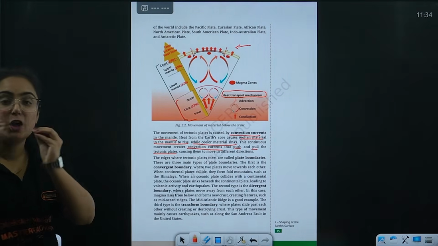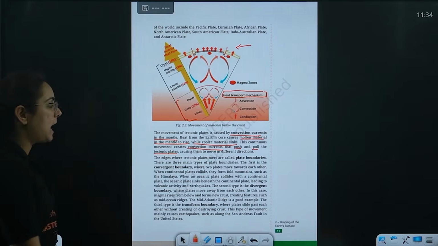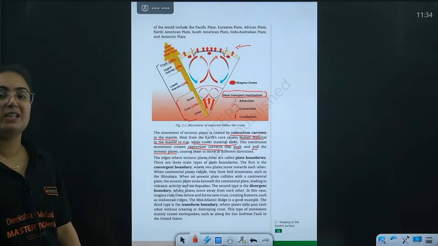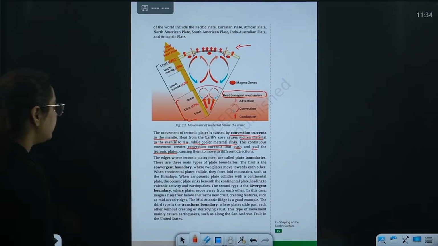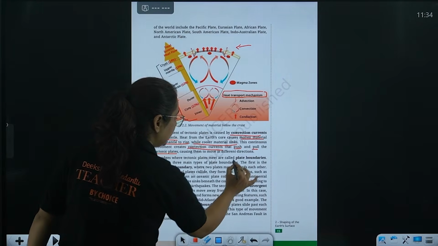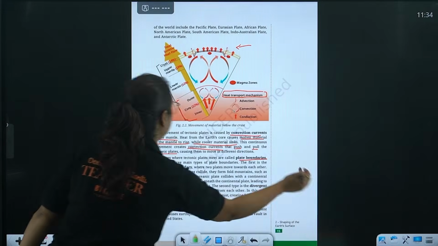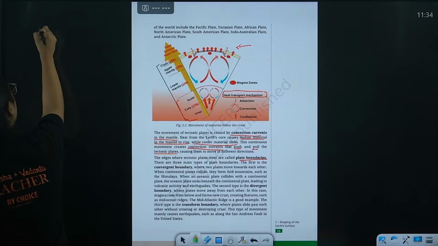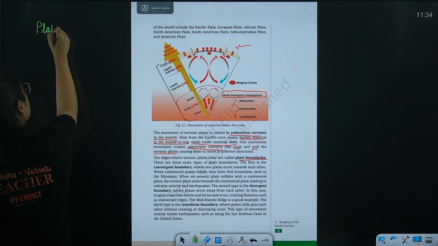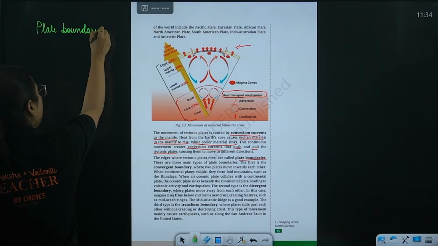By the way, a very good description is given in the new NCERT. Now beta, what happens when these plates move with each other over the mantle? It creates what, beta? Plate boundaries, and there are certain types of plate boundaries. Because of this movement of molten magma, plate boundaries are formed, and they are as follows.